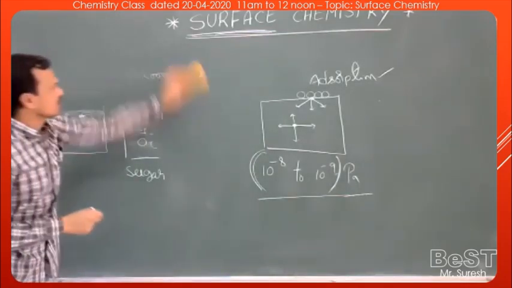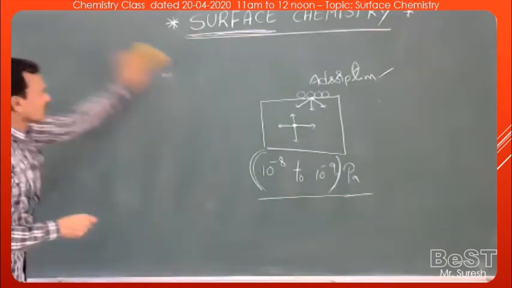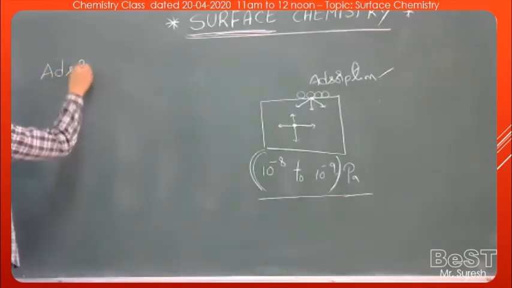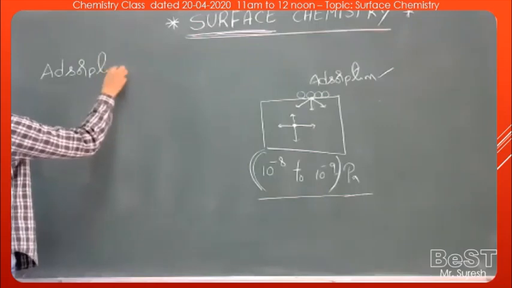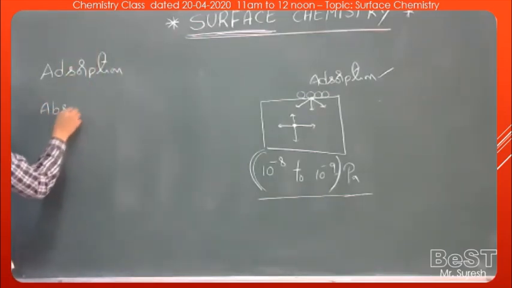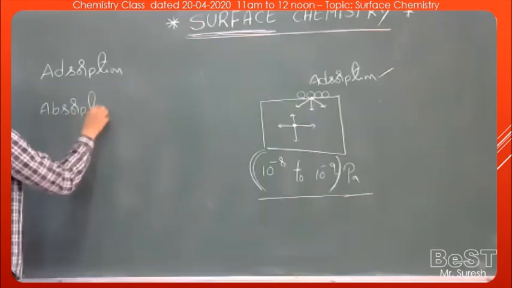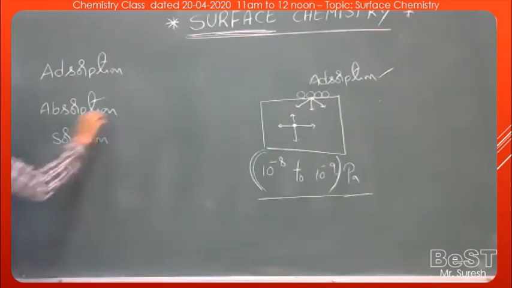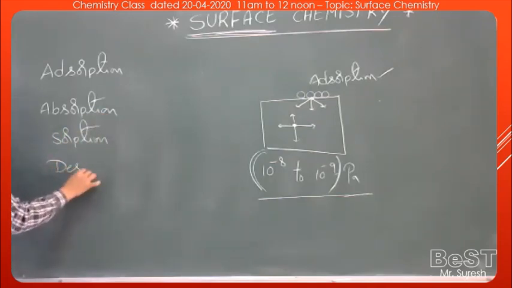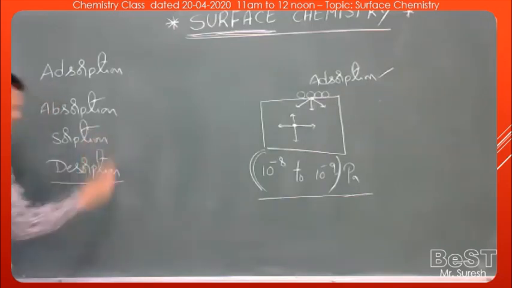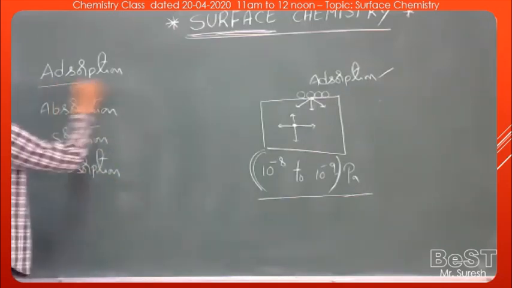Now let us see. First we will discuss adsorption, and one more, absorption. These are the basic terms of surface chemistry. And sorption, and one more, desorption. Let's see them one by one.